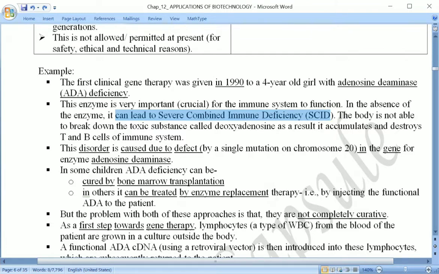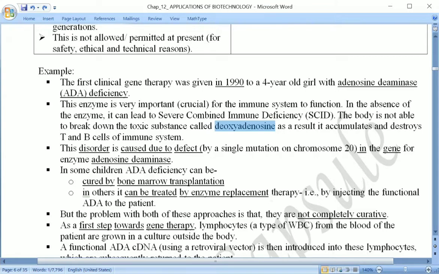In the absence of this enzyme, it can lead to development of severe combined immune deficiency, in short SCID. What happens here is accumulation of a toxic substance, deoxyadenosine.